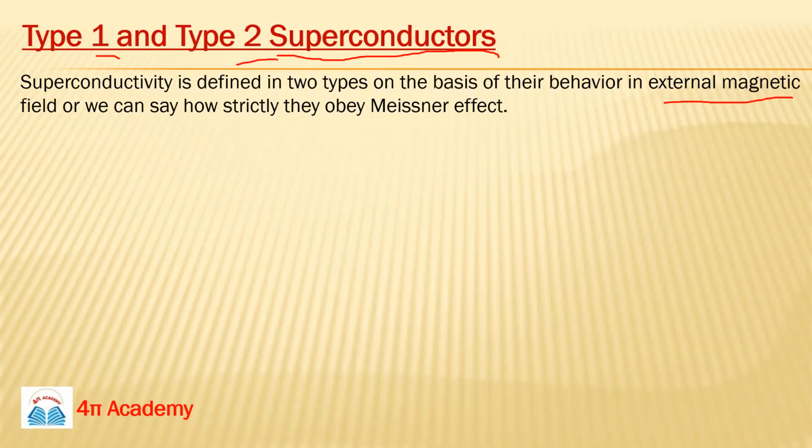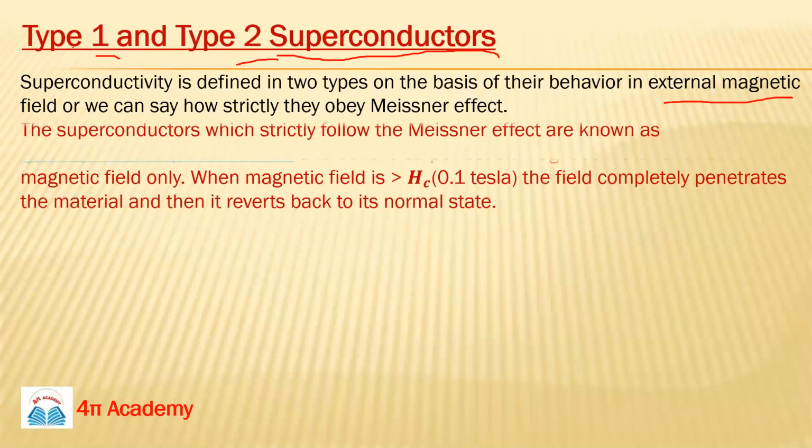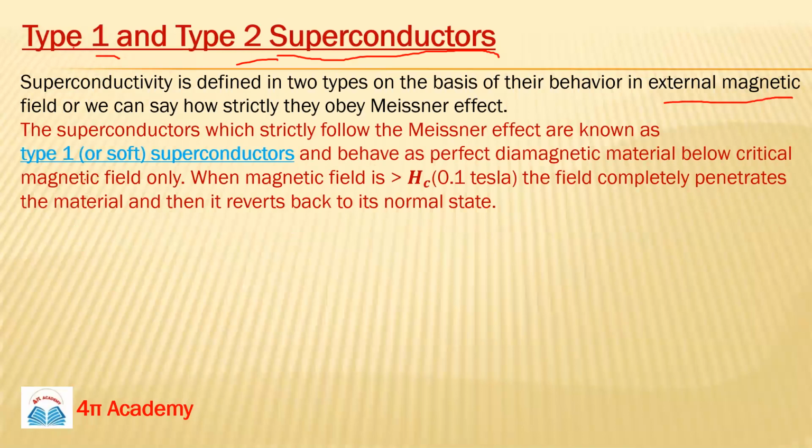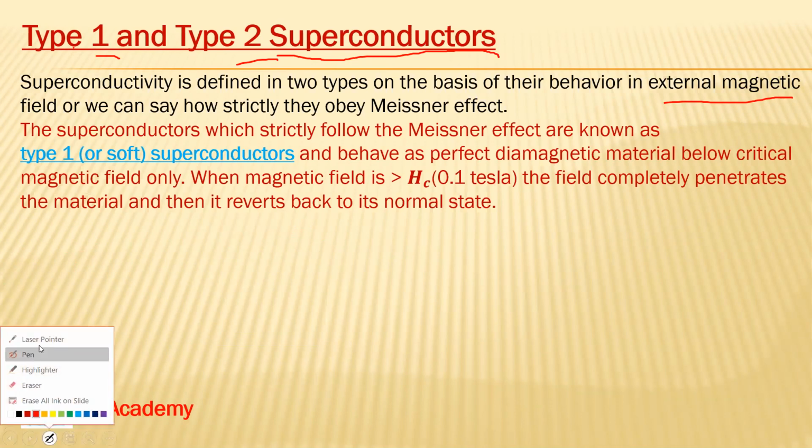So what are type 1 superconductors? Type 1 superconductors are also known as soft superconductors. The superconductors which strictly follow the Meissner effect are known as type 1 superconductors.